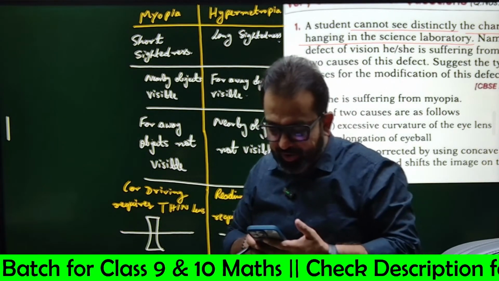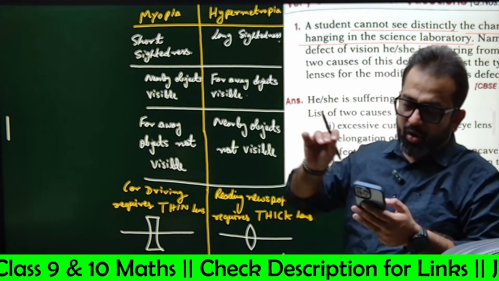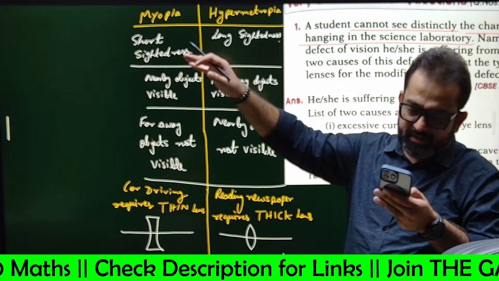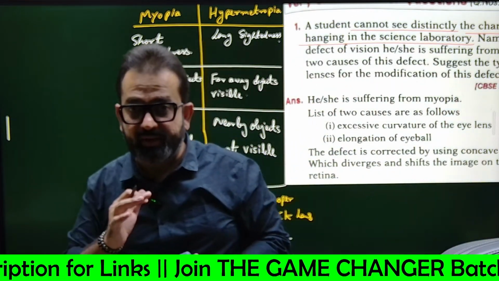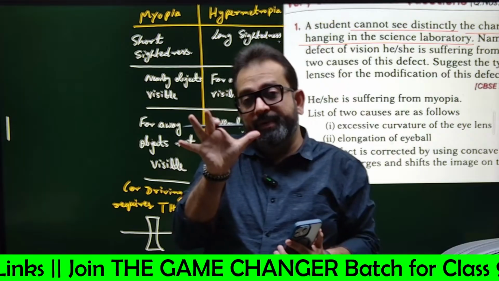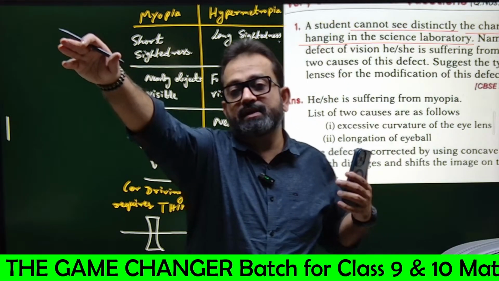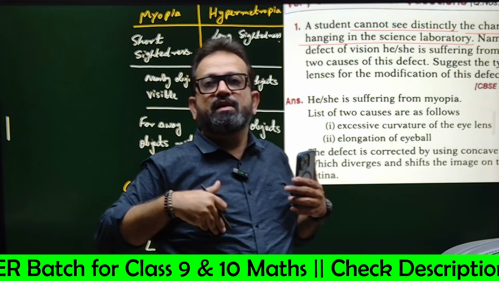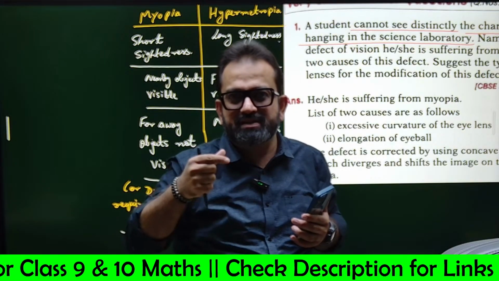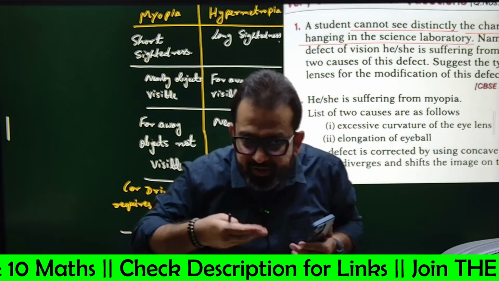What is hypermetropia? Long spelling means long-sightedness. Got me? Hypermetropia means long-sightedness, which means a long distance object is visible, a shorter distance object is not visible, nearby objects are not visible.